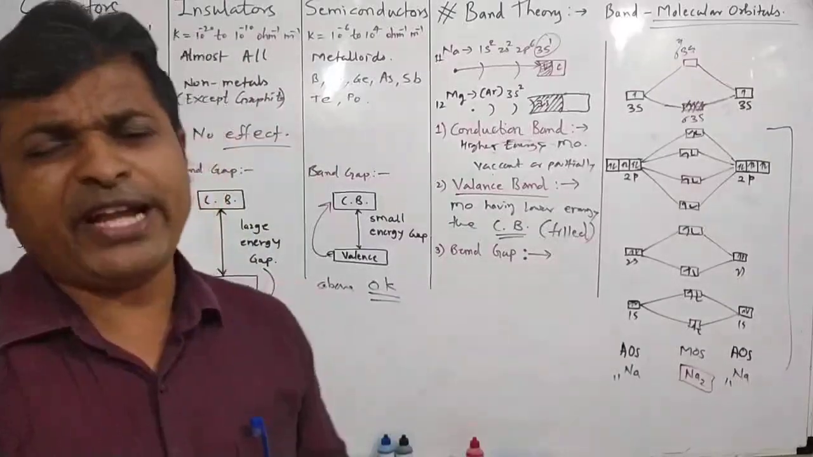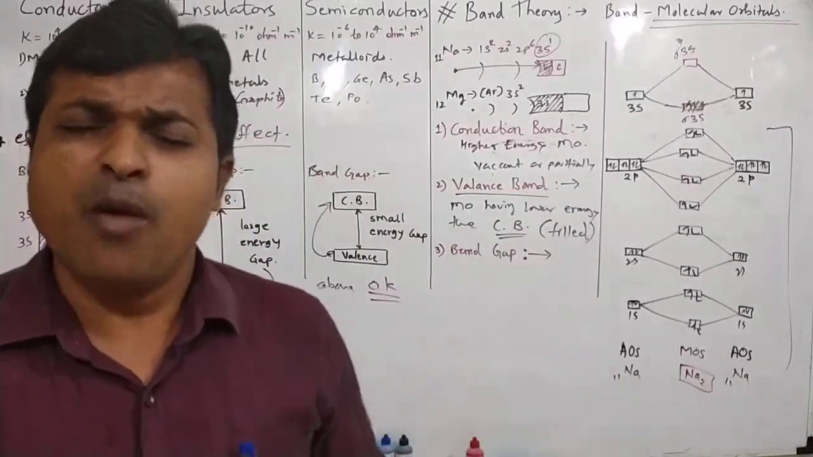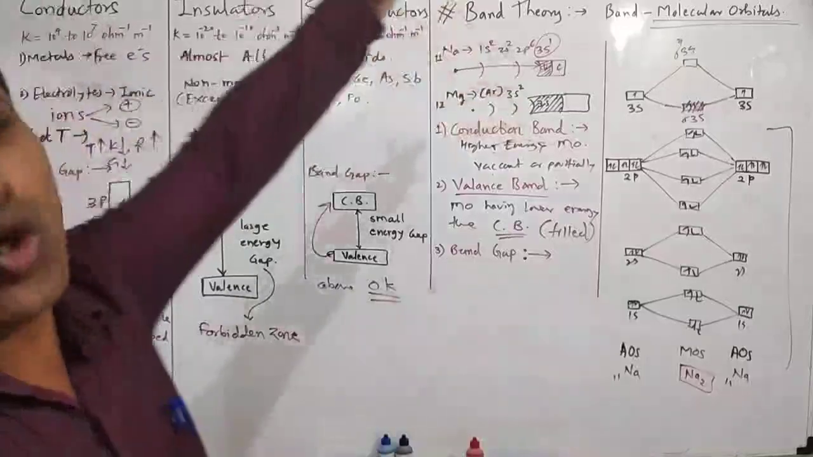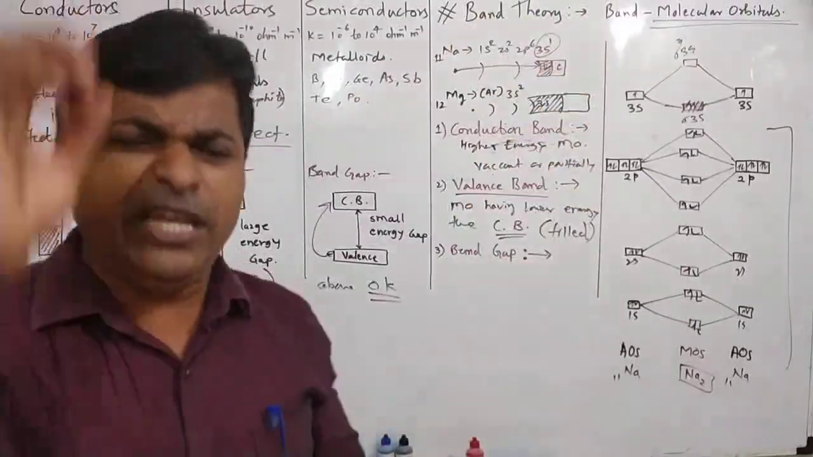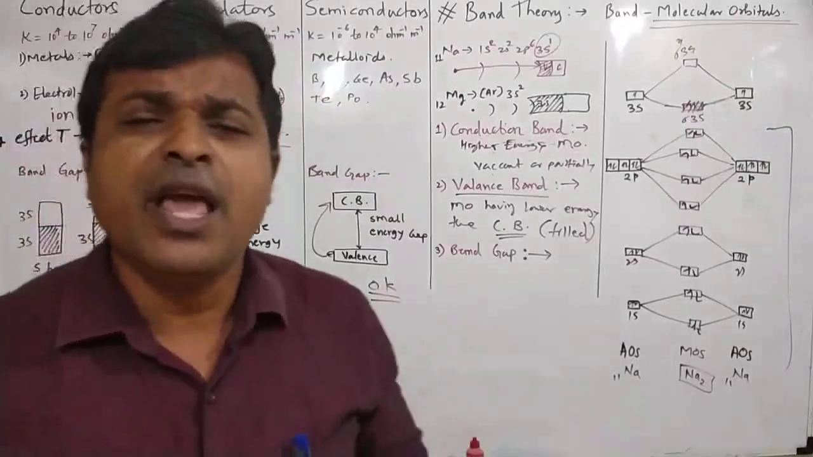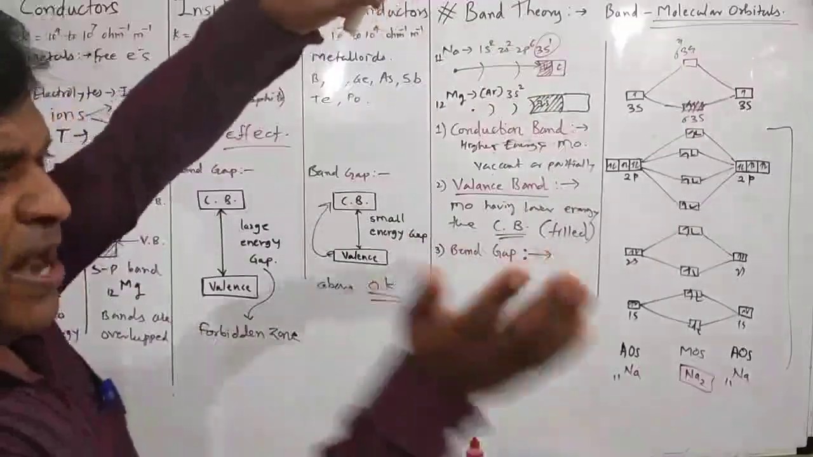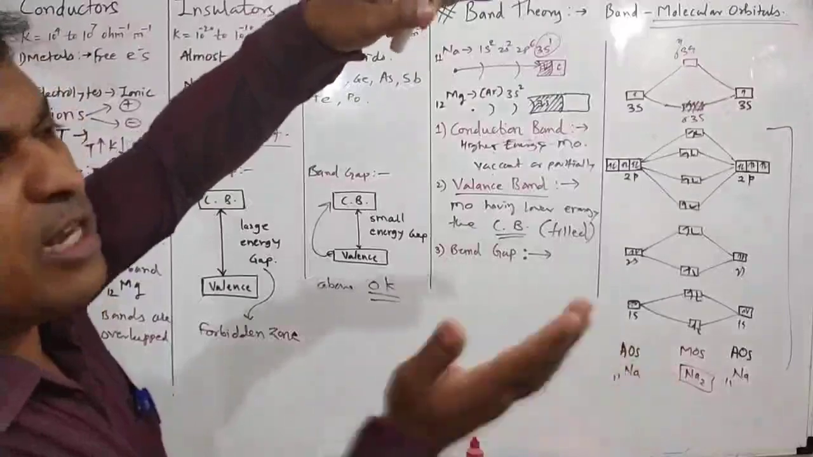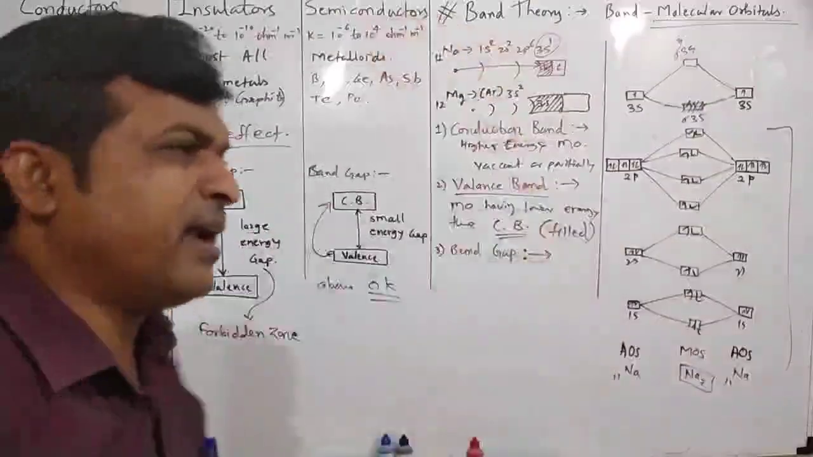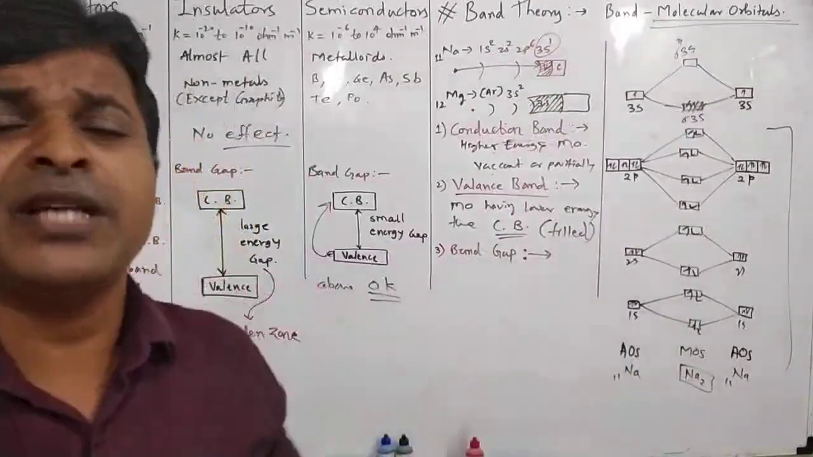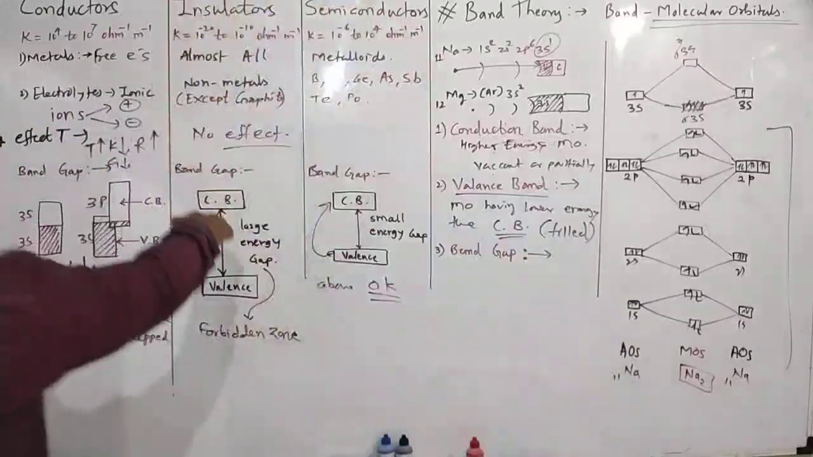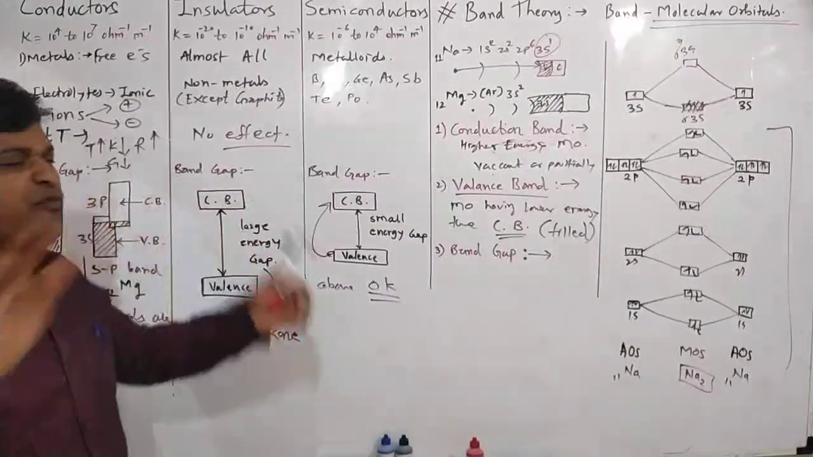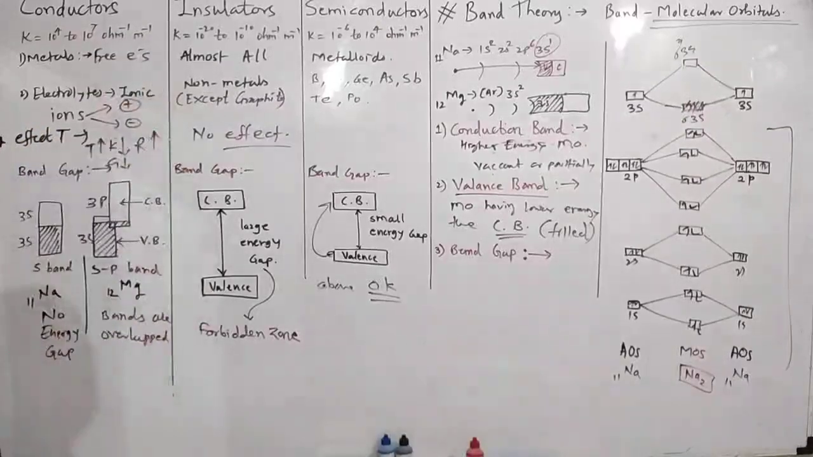Why is there no effect of temperature on the insulator? Because the energy gap is too large. That is, heat energy is insufficient to promote electrons from the valence band into the conduction band. So the provided heat energy is insufficient to promote electrons from the valence band into the conduction band, so there is no effect on the conductivity of insulators.